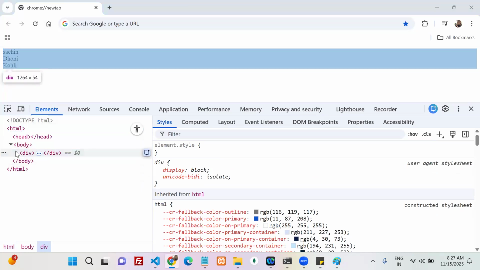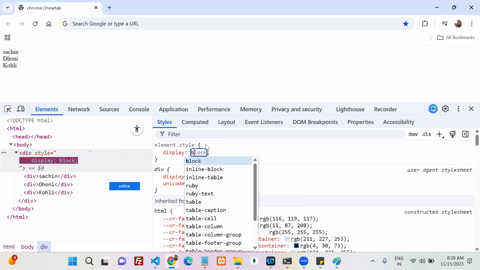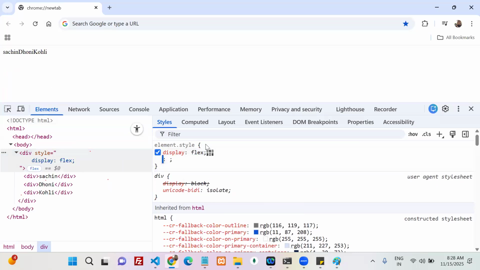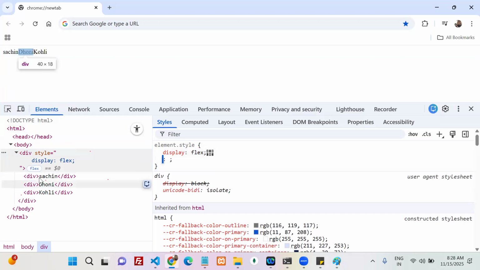When this div is turned into a container with display equal to flex, this property, whenever I add display flex, now see, these all are turned into like, okay, see, content width only it's taken.